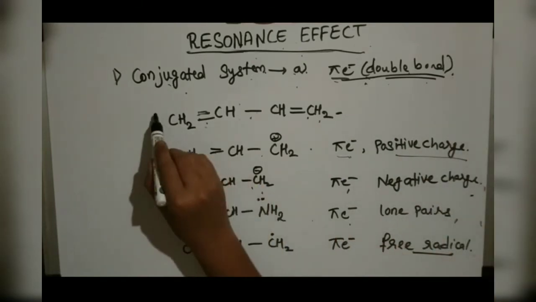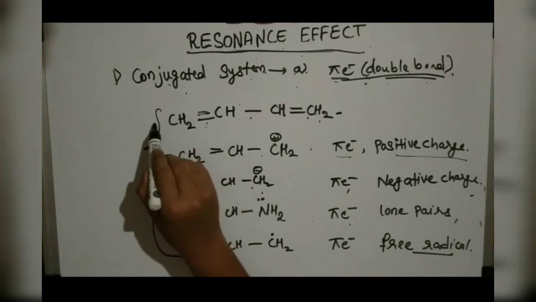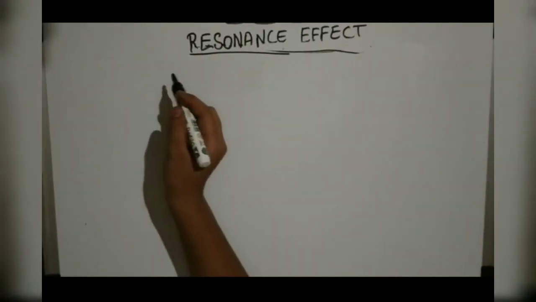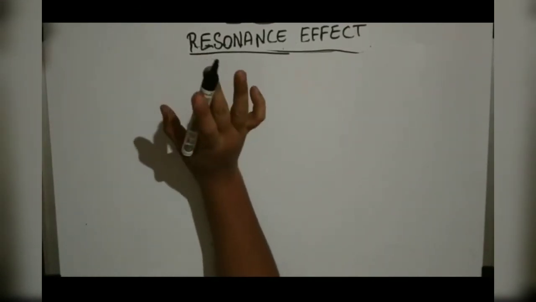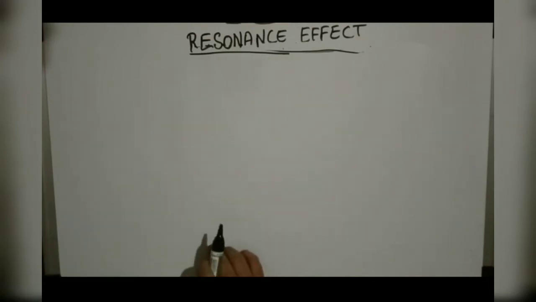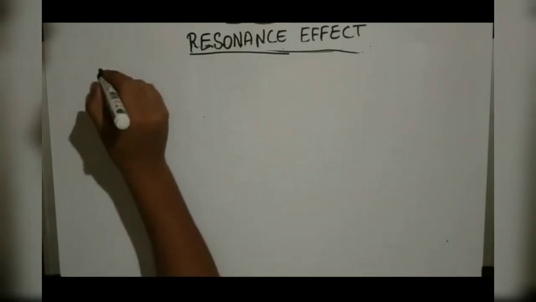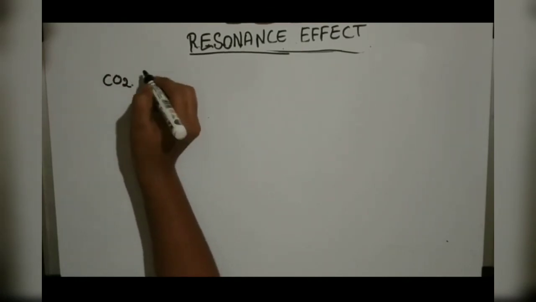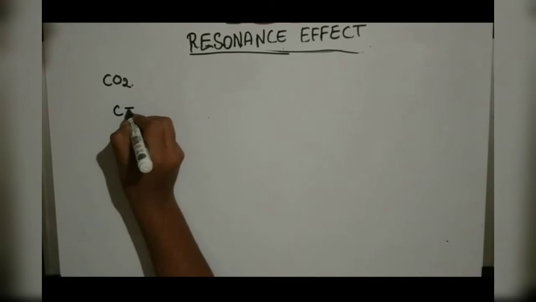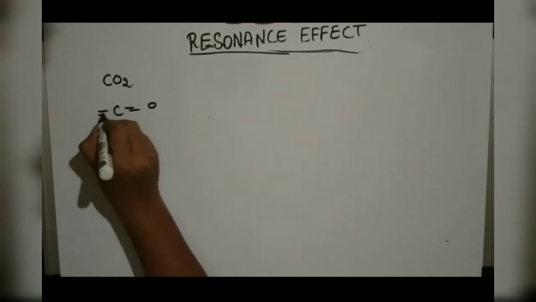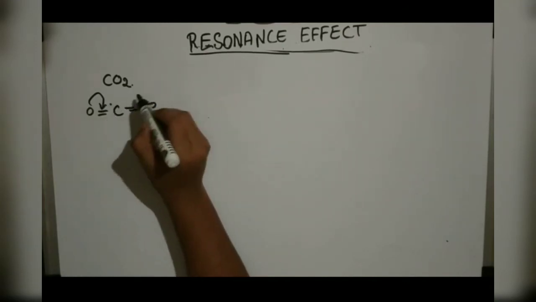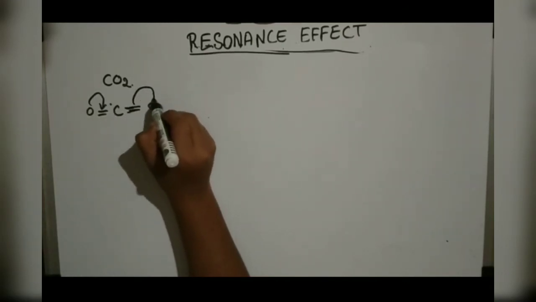Now your work is to write down all the resonance structures for these molecules and send them to me. Now we will discuss some of the molecules that show the resonance effect or resonance structures. CO2: how will you write CO2? You can write O double bond C double bond O. Here there is a shift from here to here, and from here to here.